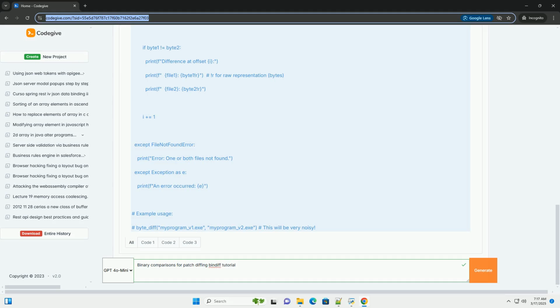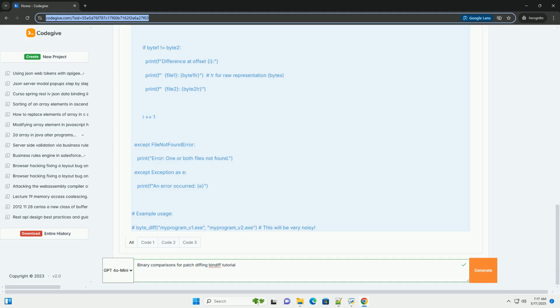Code example, illustrative, not BinDiff specific. Since BinDiff is a visual tool, I can't give you direct BinDiff code. However, here's a very simplified Python example that shows the basic idea of byte-level diffing, but remember, this is far less sophisticated than BinDiff. Important notes about the code example: